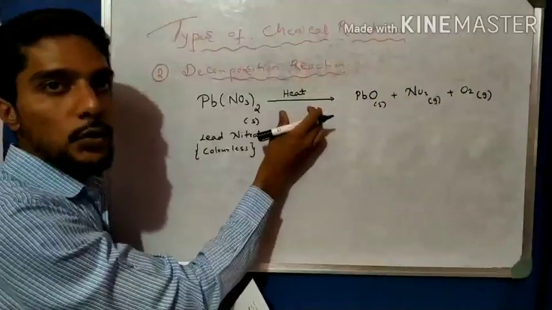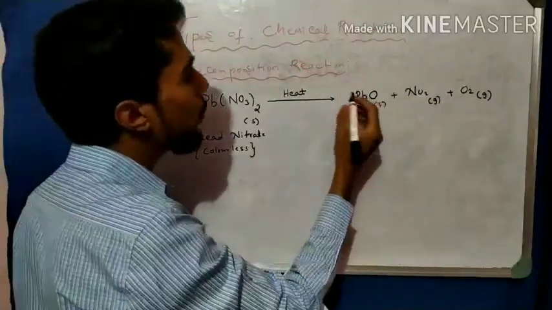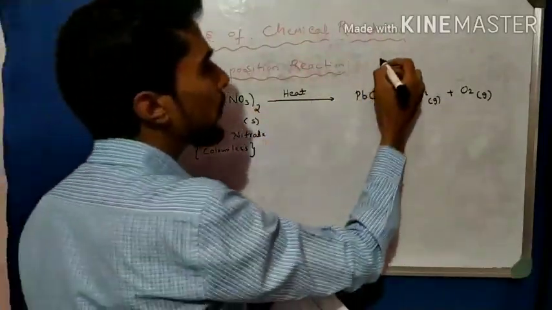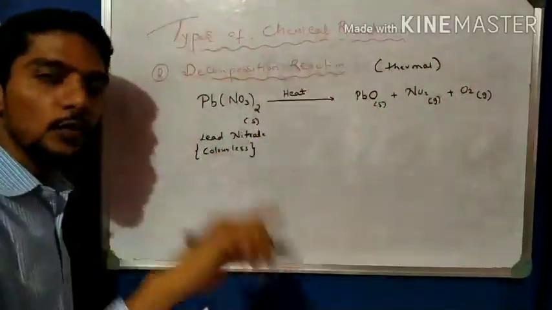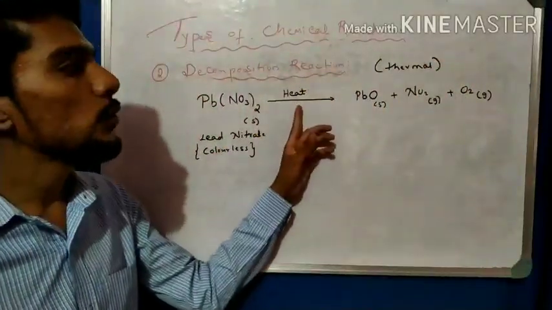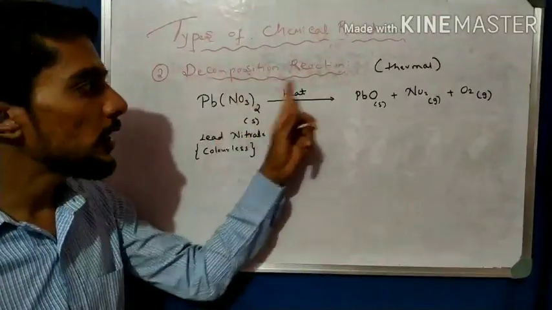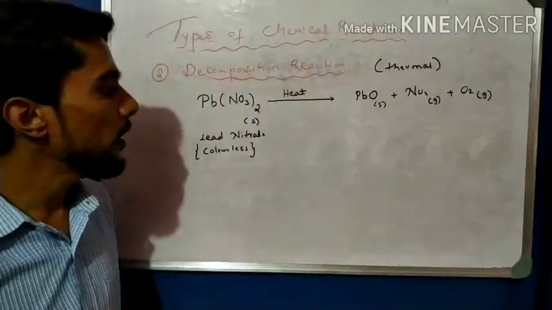Here heat is used, so it is called a thermal decomposition reaction. FeSO4 is also thermal, and here also we use heat to break down the substance.